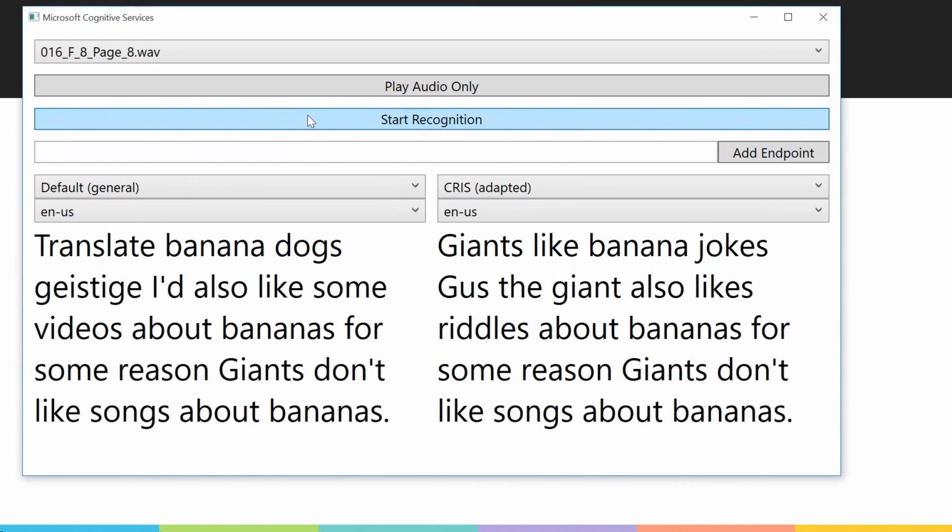So you can see the difference in accuracy is huge. The normal speech API does a really poor job on kids' voices because kids speak differently than us. Their mouths aren't really formed yet. And similarly, they say different things. So translate banana dogs, like I don't even know what he's saying. But using Chris, we're actually able to get 100% accuracy.